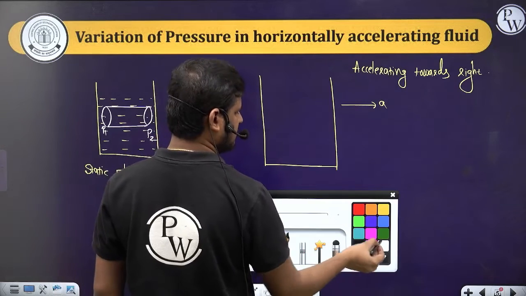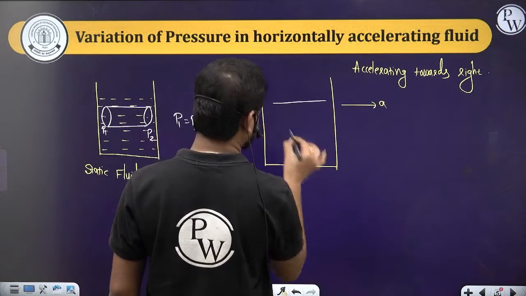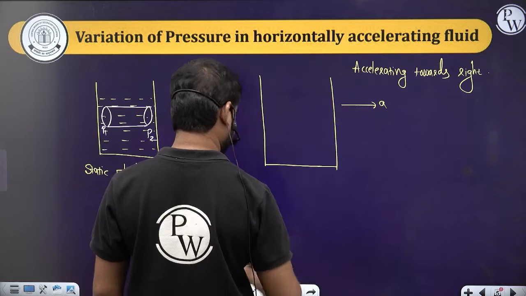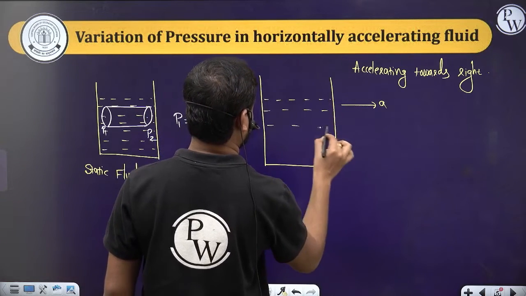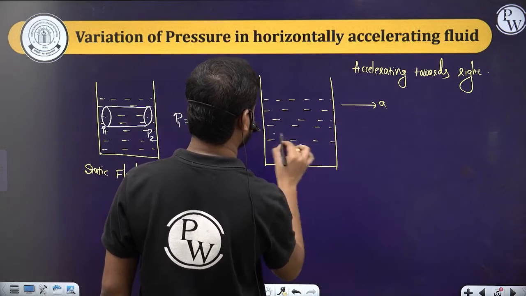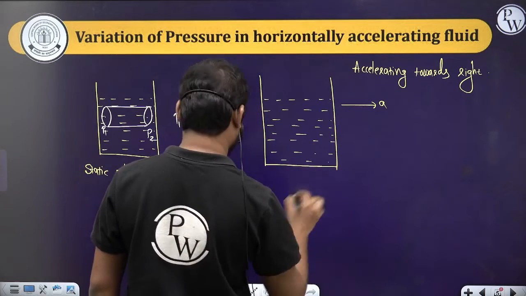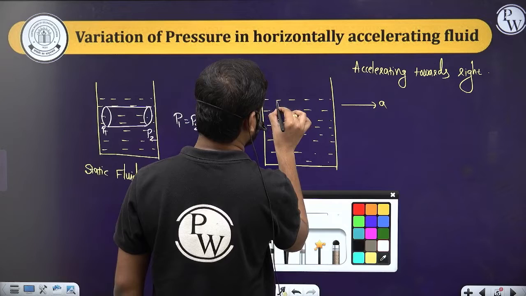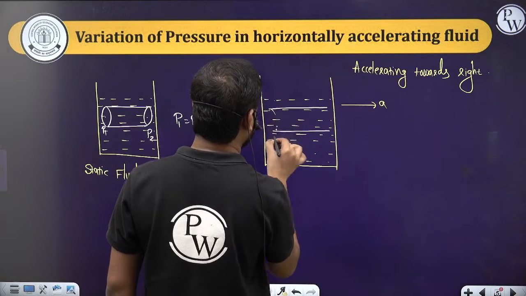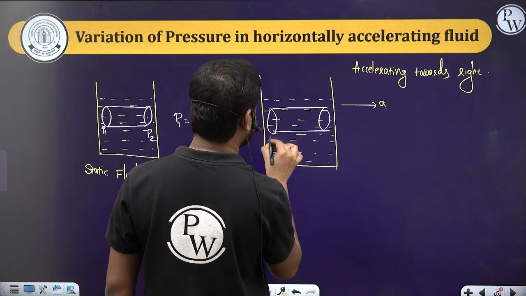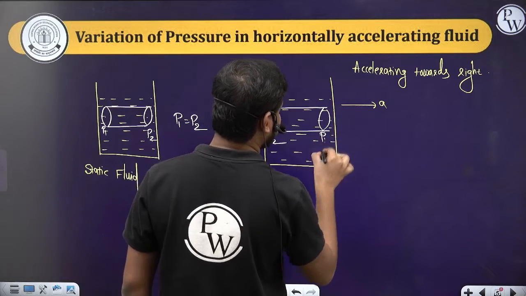See here, this is a liquid which is filled in it. Just try to understand the concept slowly. Here this is a liquid column I am taking. Let the pressure here be P2, let the pressure here be P1.